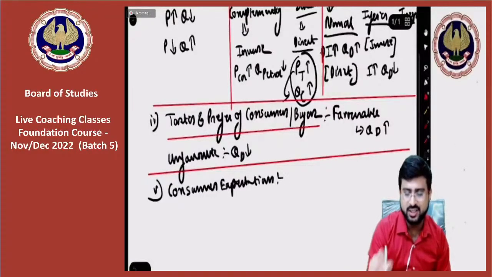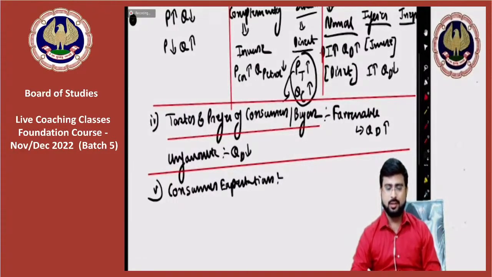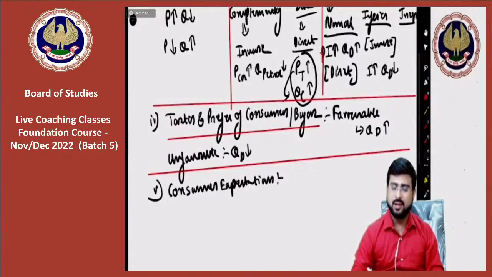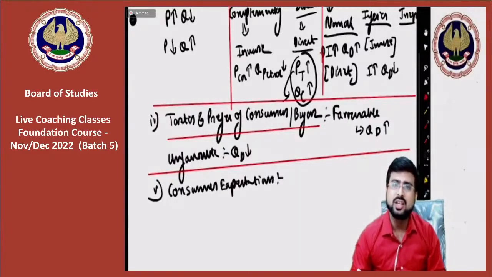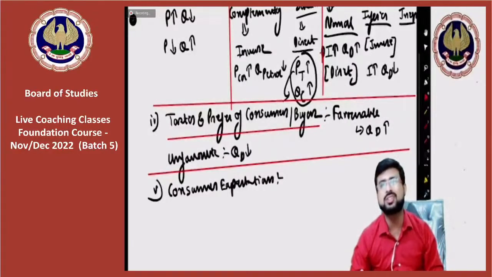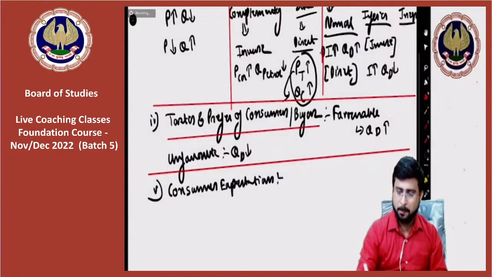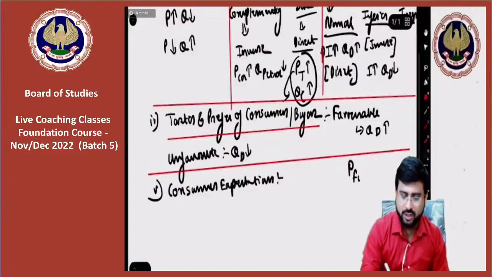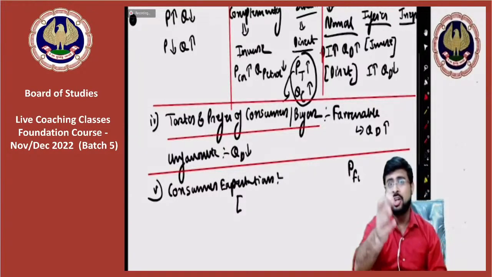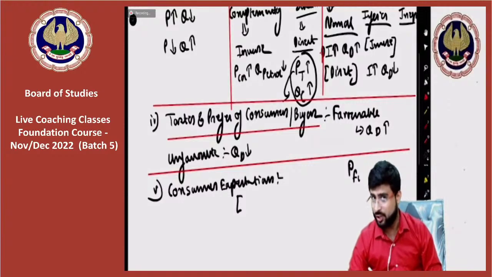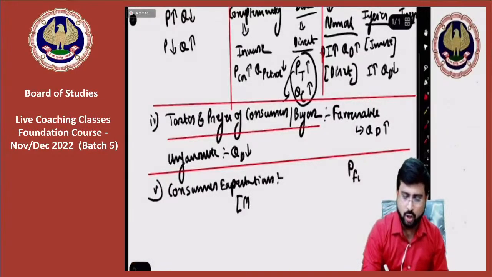Okay, see, let's say consumers are expecting that price in the future, let's say we are talking about a particular thing, let's say, in COVID, during the times of COVID, we have seen it a lot. Let's say we are talking about a product called masks and hand sanitizers.